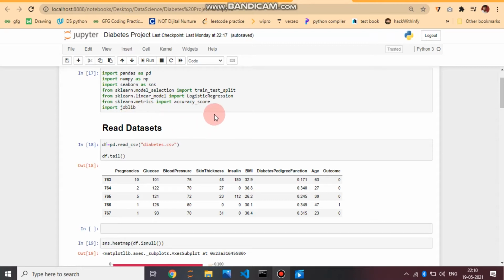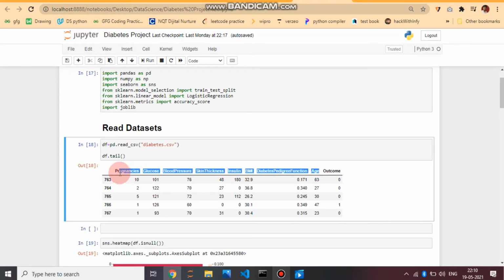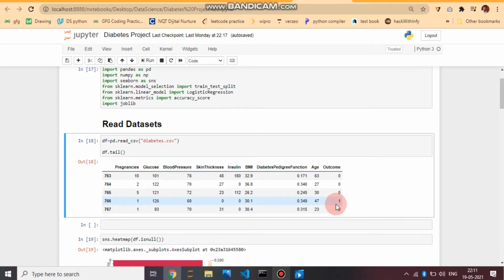like pregnancies, glucose, blood pressure, skin thickness, insulin, body mass index, diabetes pedigree function, and age. By knowing all these 8 values, we can predict the outcome. The outcome is only 0 or 1. 0 means a person is not suffering from diabetes, and 1 means a person is suffering from diabetes.